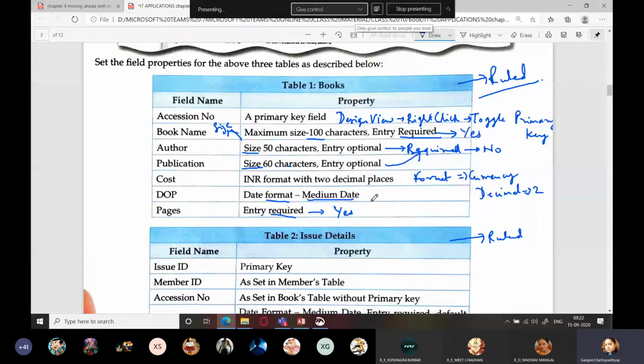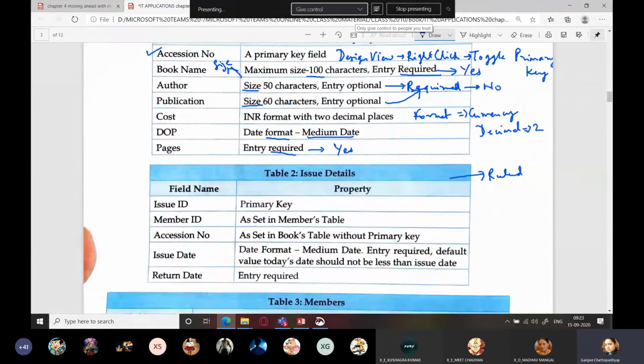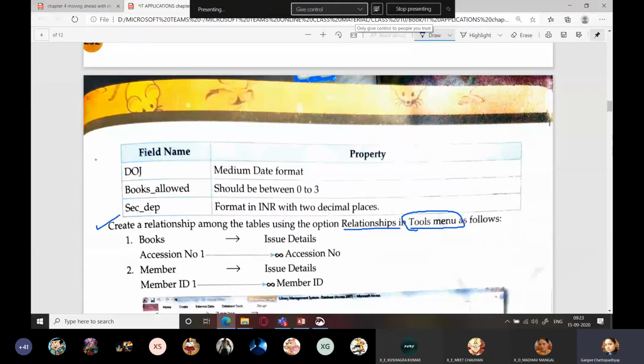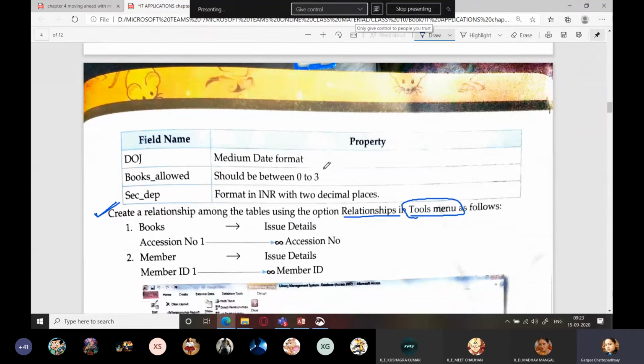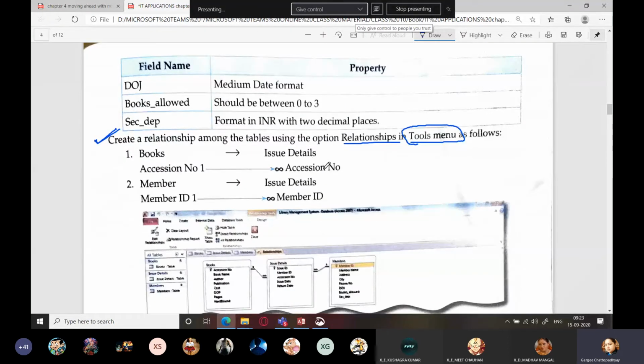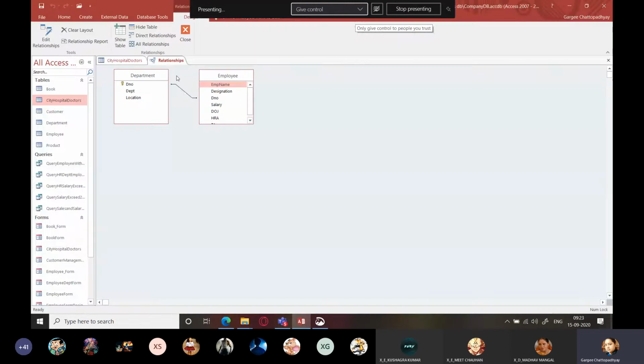If there is any special thing, like if there is a primary key field, that you have to explain. If you are creating a relationship, this you have to explain. This is for those who have a laptop, right? So this you will be explaining, that I went to this option, this is it. You will just click it and show me that this is the relationship which is created. Like I can show it to you over here.